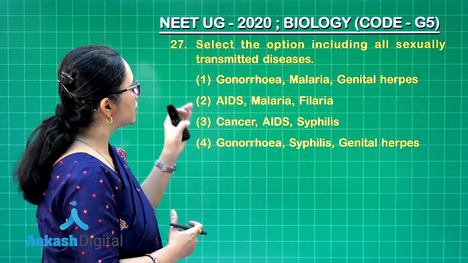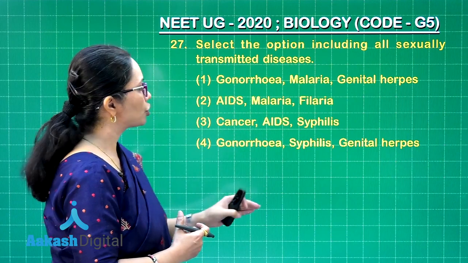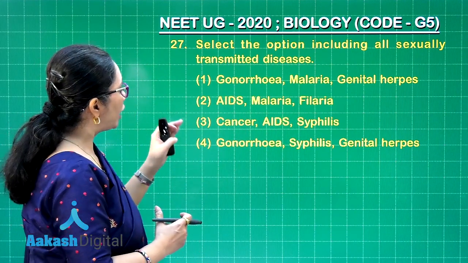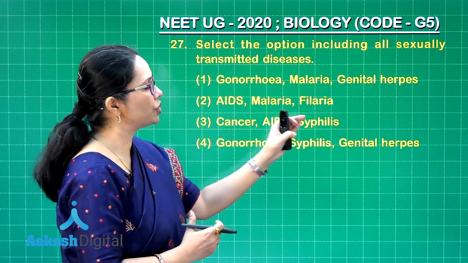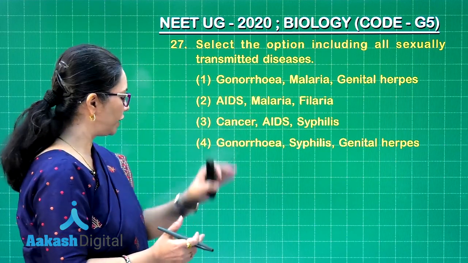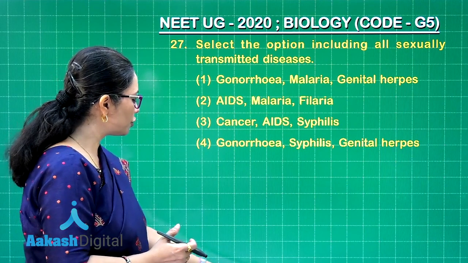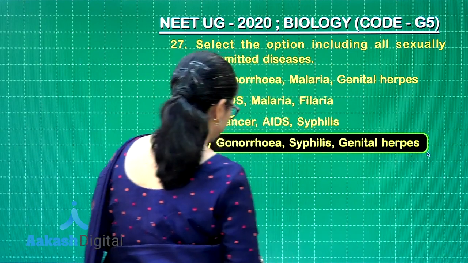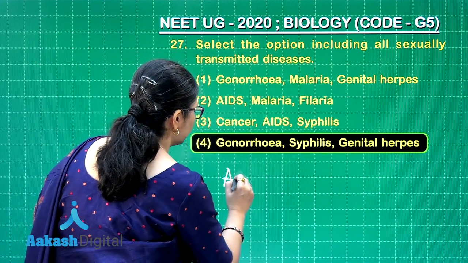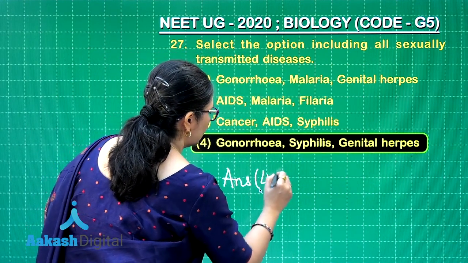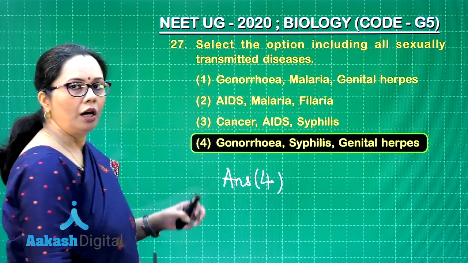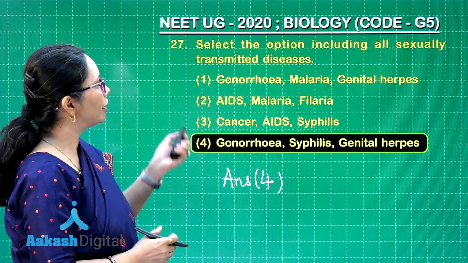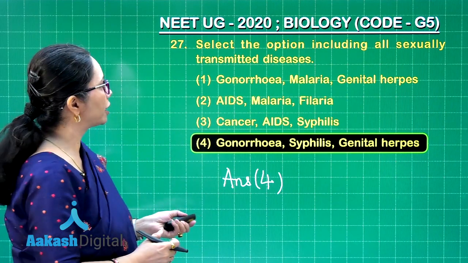In the third choice, cancer, AIDS, syphilis. So, in this case syphilis and AIDS are the ones which are sexually transmitted. In the fourth option, gonorrhea, syphilis, genital herpes, all 3 of them are STIs. So, this would be our correct answer. So, this was quite an easy question, and from here we can move on to our next one, that is